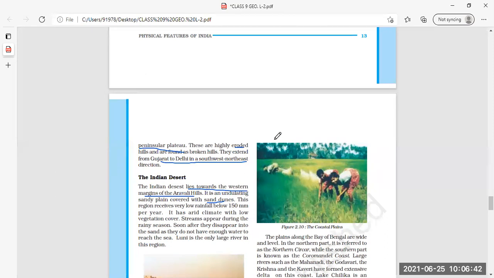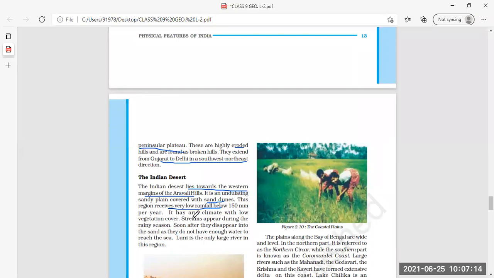What happens is that while blowing from one place to another, the wind carries sand along with it. When the pressure of the wind slows down, that sand is deposited somewhere in the form of sand dunes. Clear? So this region receives very low rainfall, below 150 millimeters per year. So this is a low rainfall area. This is the second feature.